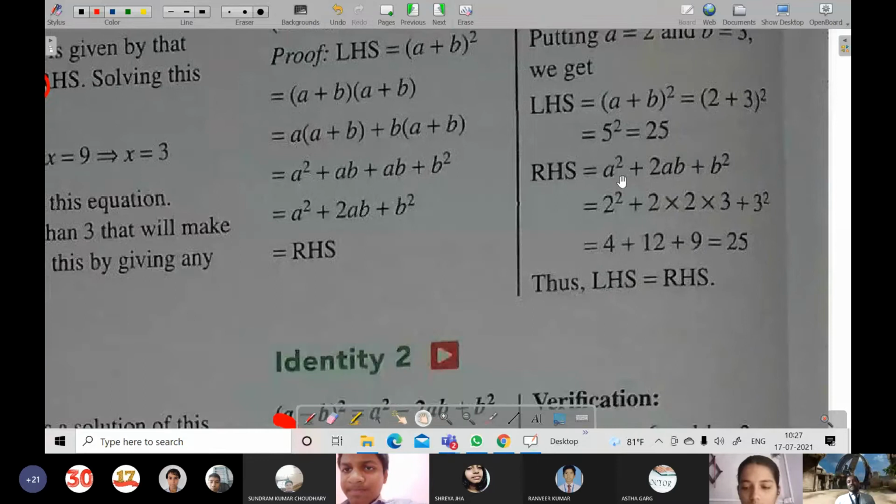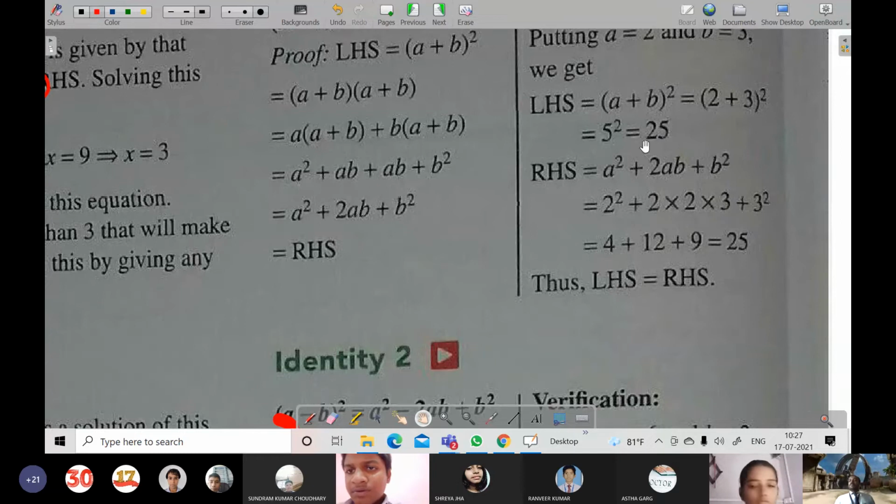And now by keeping the values over here, a square is, a is 2, so 2 square. Then 2 times a times b, in place of a 2, in place of b 3. And plus b square means 3 square. Now 3 square is 9, 2 times 2 is 4, 4 times 3 is 12, and 2 square is 4. So 12 plus 4 is 16, and 9, 25.